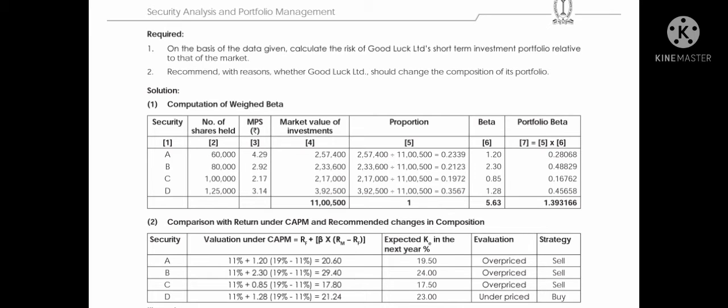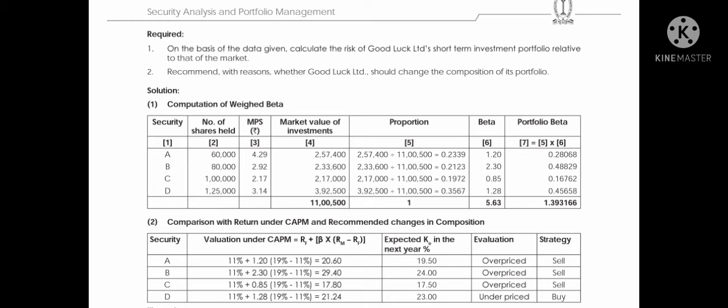So for security A, 11% is the risk-free return. For everything it is the same. Then secondly, we need to add the beta value multiplied by market return minus risk-free return.